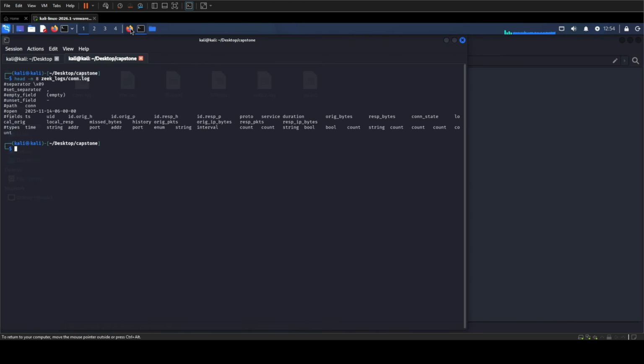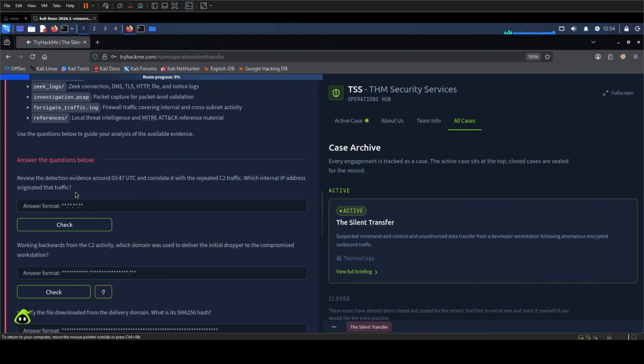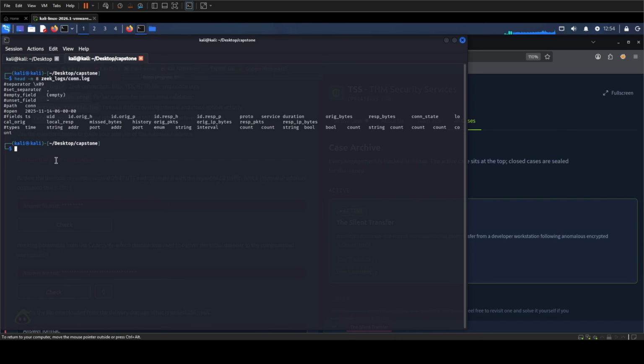All right, my little boo, let's check the questions. The first question gives us a time pivot and asks for an internal source address. I will start with the detection log because that is the smallest file and the closest source to the wording of the question. The alert occurred at 034722, so I will grep it from the Snort log.